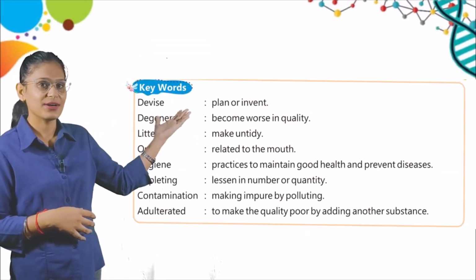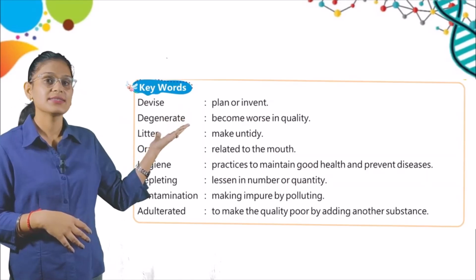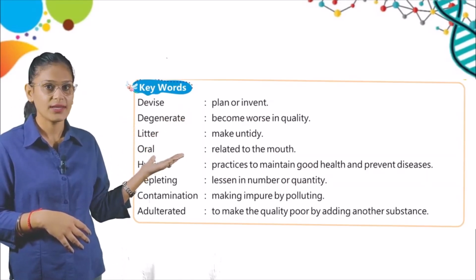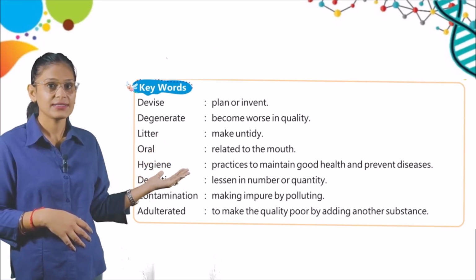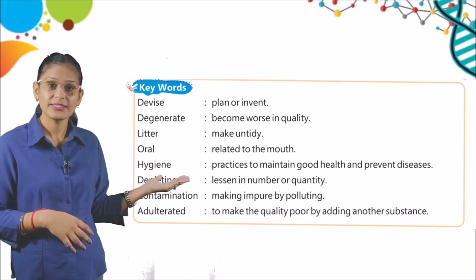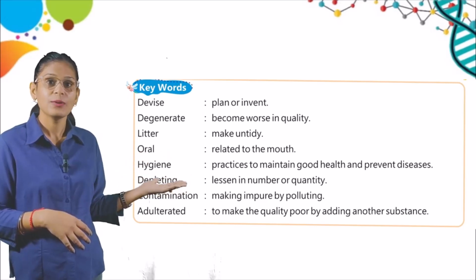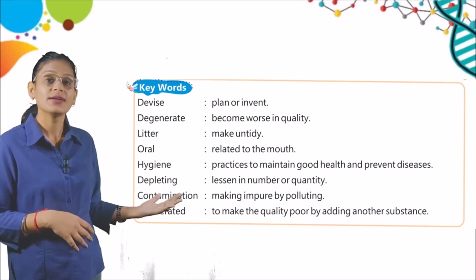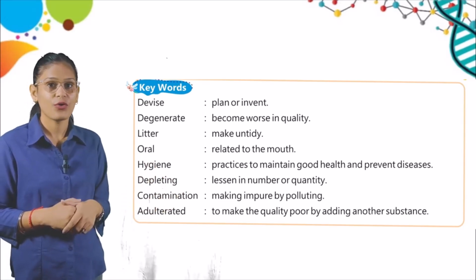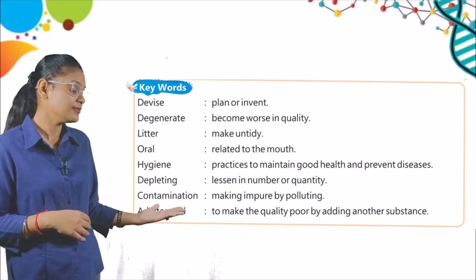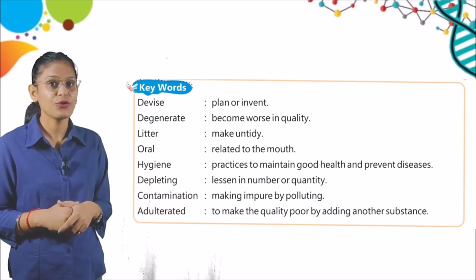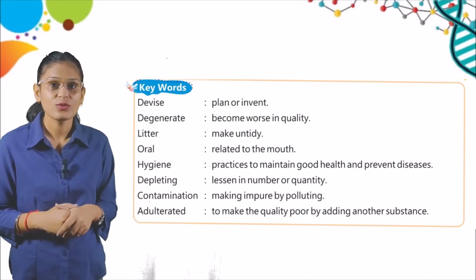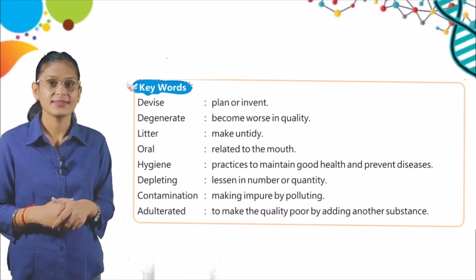Here are the keywords. Devise, plan or invent. Degenerate, become worse in quality. Litter, make untidy. Oral, related to mouth. Hygiene, practices to maintain good health and prevent disease. Then we have depleting, lessen in number or quantity. Then we have contamination, making impure by polluting. Then we have adulterated, to make the quality poor by adding another substance.